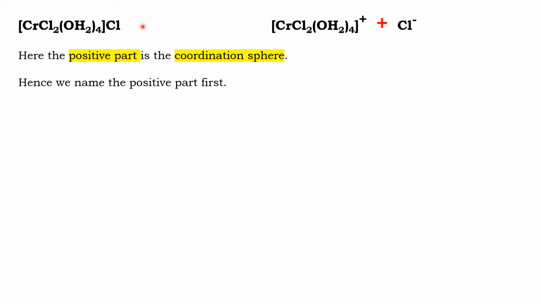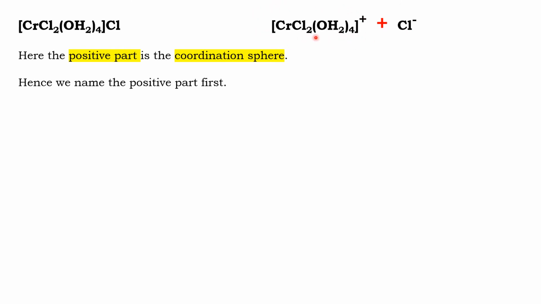This coordination compound on dissociation will give you [Cr Cl2 (OH2)4] plus Cl minus. That means the coordination sphere bears a positive charge and the ionization sphere has the negative charge. So, as per IUPAC, we have to name the positive part first, then only the negative part. So the coordination sphere has to be named first.